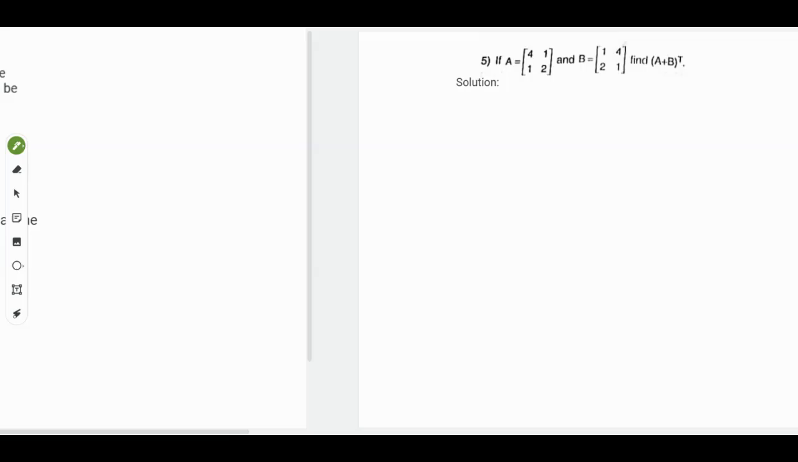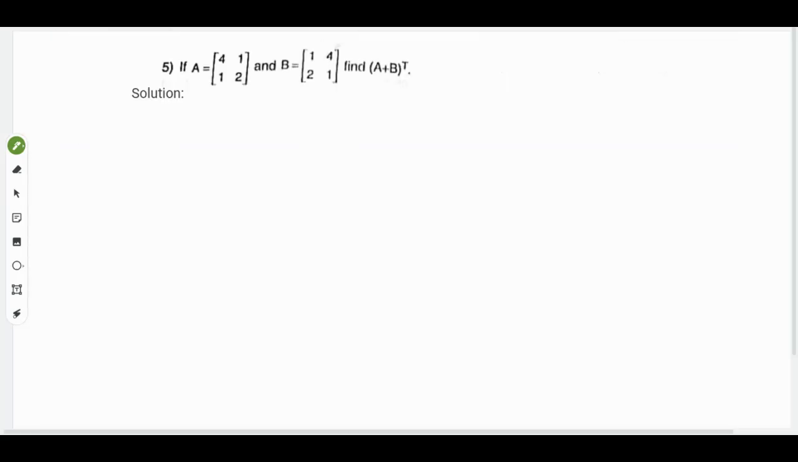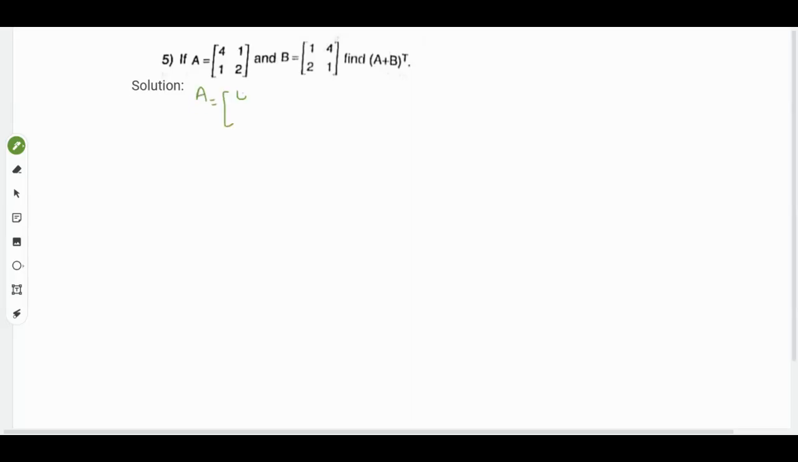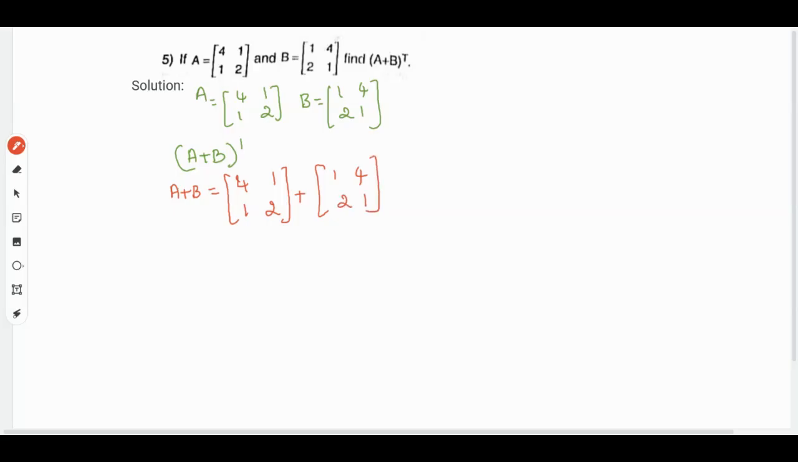Then moving with the next question, question number 5, where A is 4, 1, 1, 2 and B is 1, 4, 2, 1, we need to find (A plus B) transpose. To find (A plus B) transpose, first you should find A plus B by adding the matrices. That will be 4, 1, 1, 2 plus 1, 4, 2, 1. We need to add the elements now.